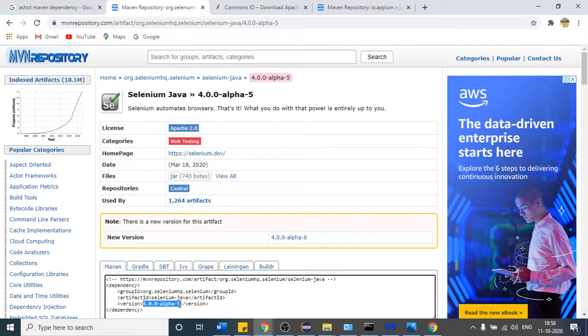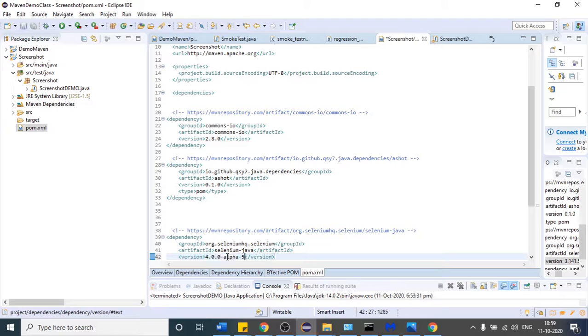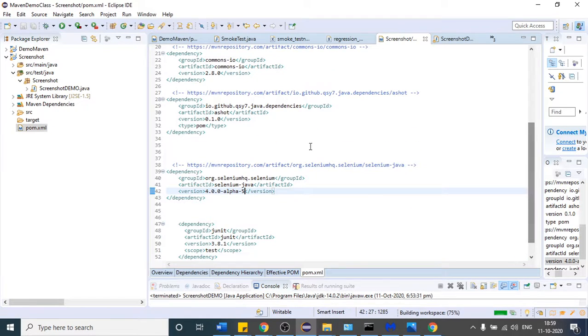You do not have to again search for the latest Selenium jar files and place them in your project one by one. You just have to copy that version and place it here, right? So this is how Maven makes it very easy for you to maintain and build your project. After that you can click on save. You can see that it is going to pull all the latest Selenium jars, right? So is it clear what things Maven is providing us so that maintenance of our project is going to be very easy?